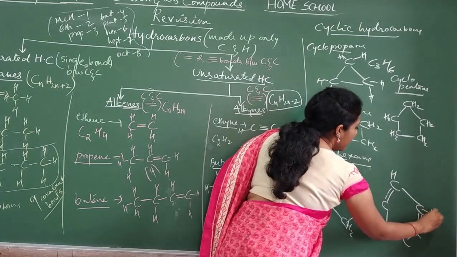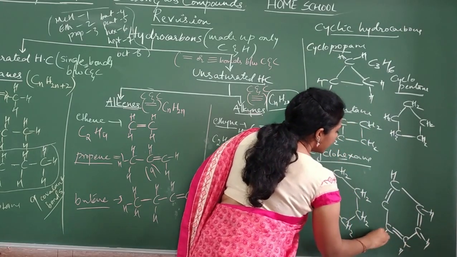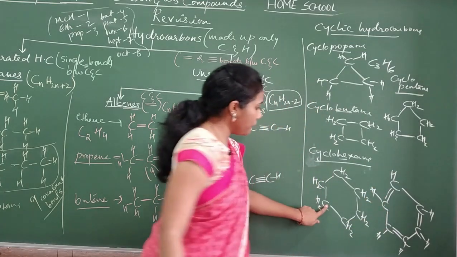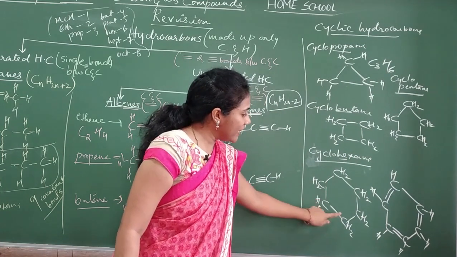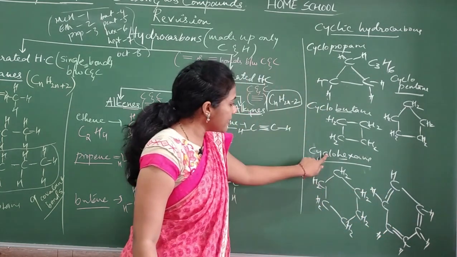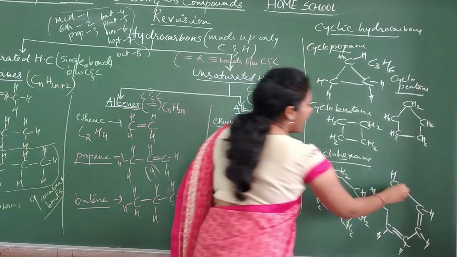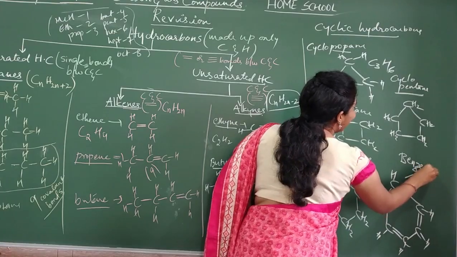So every carbon has 1 bond with hydrogen. You know, this compound is again different. Here you see all single bonds only are there between carbons, but here there are some double bonds also. This is called cyclohexane, but this is called the structure of benzene.